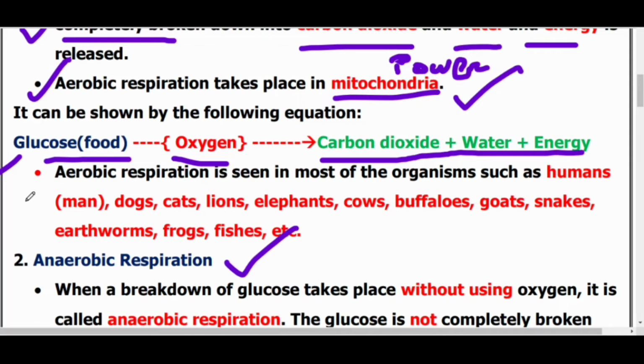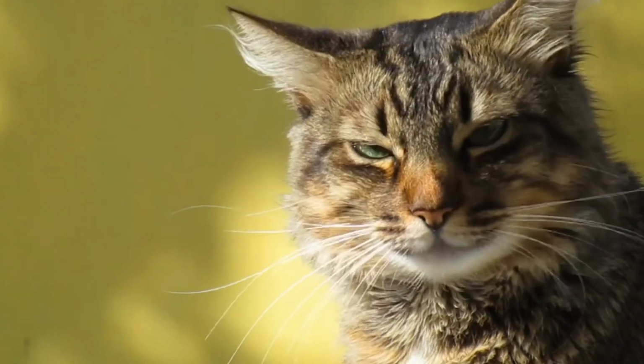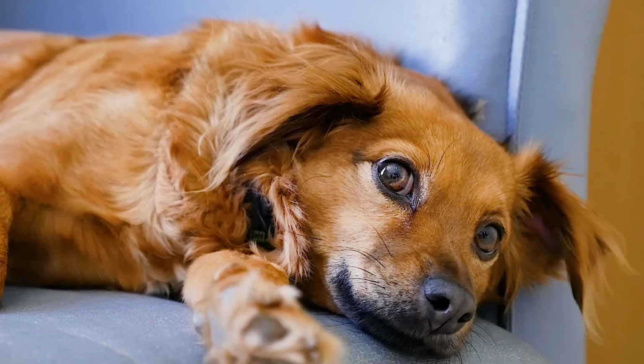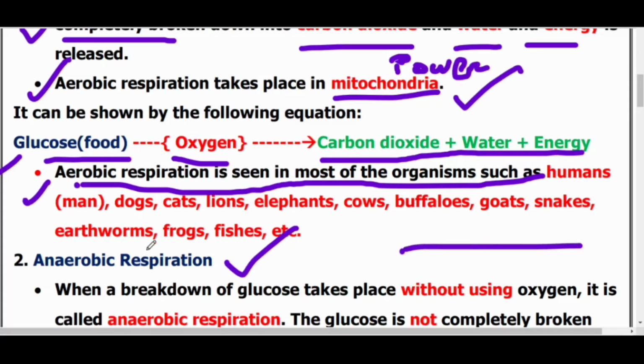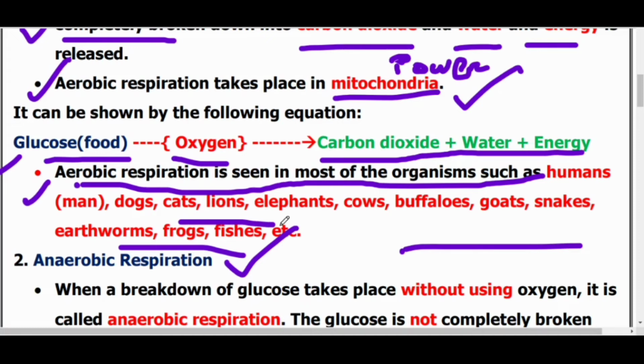Next, aerobic respiration is seen in most organisms. It is a very common type of respiration, seen in human beings, dogs, cats, lions, elephants, cows, buffaloes, goats, snakes, earthworms, frogs and fishes. The organisms whose names you see on the screen perform aerobic respiration.